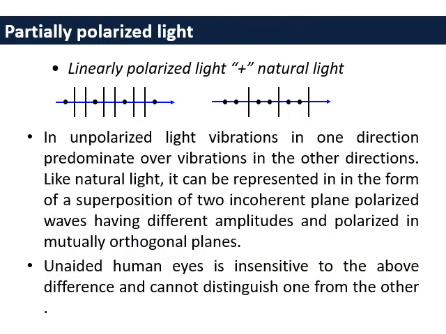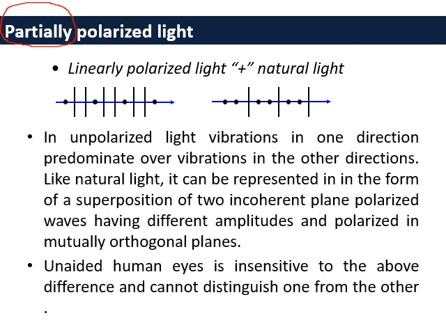So now the third point is partially polarized light. What is partially polarized light? If you see from the words itself, this light is partially polarized. Previously we saw linearly polarized light, which we can say is completely polarized in one direction. While in partially polarized light, it is dominantly polarized in one direction. I say the word dominantly polarized in one direction.